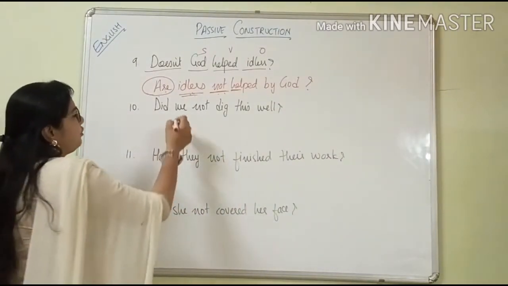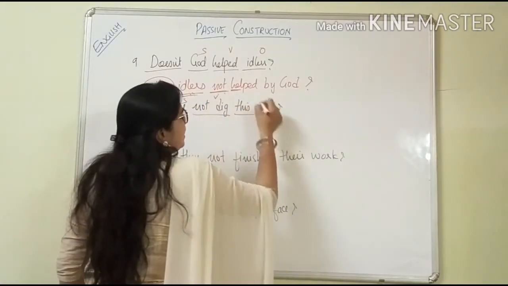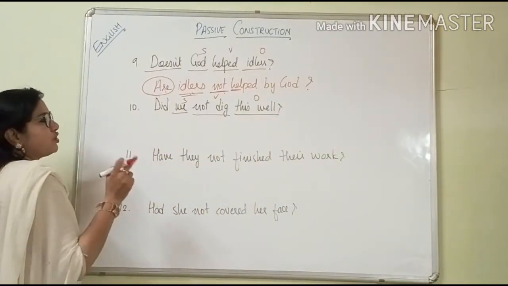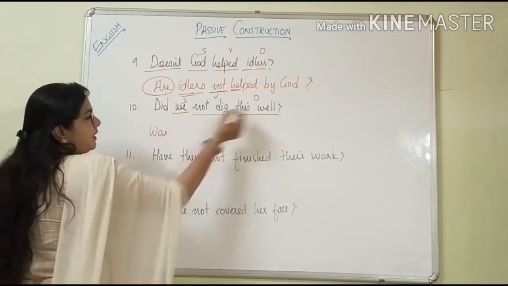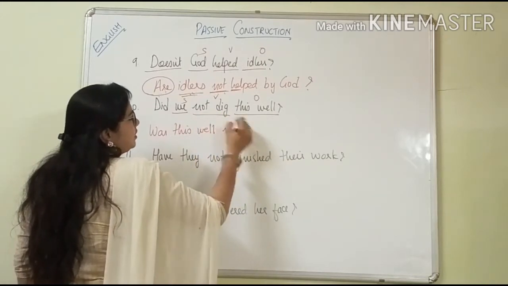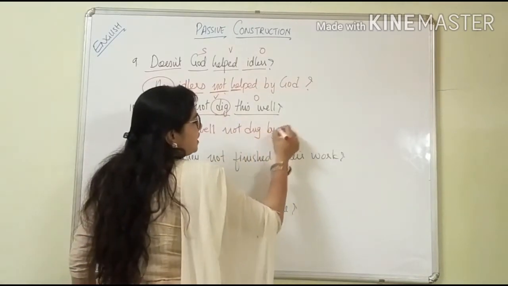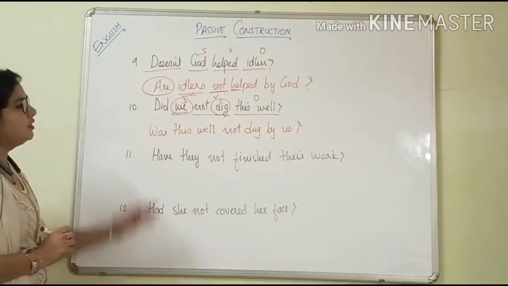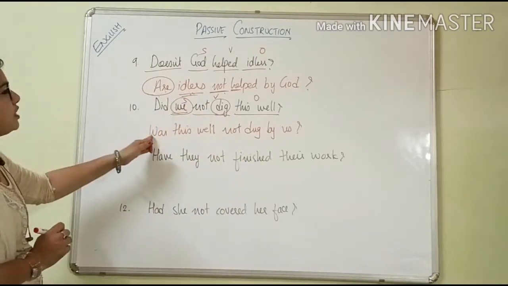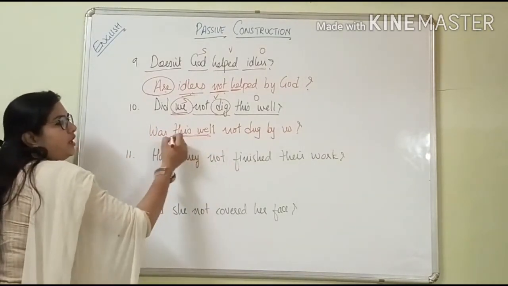Next one, we is the subject, not did, this is the verb, and this well is the object. So did is the past tense. So instead of did, what we are going to keep here? Was. This well not, instead of dig, dug, third form, by the subject. What is the subject? By us, question mark. Was this well not dug by us? Okay, why are we keeping here was? Because this is the past tense. Why are we not keeping were? Because this is the singular form.